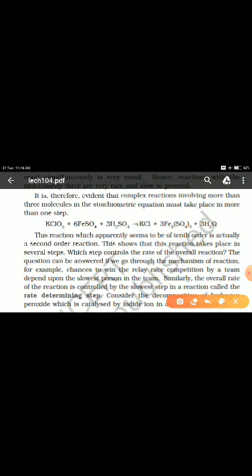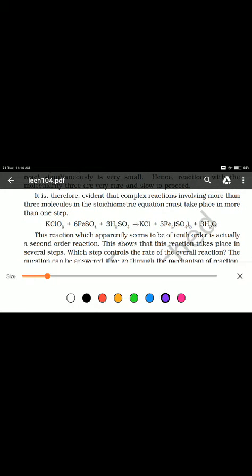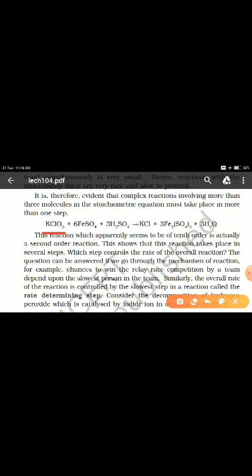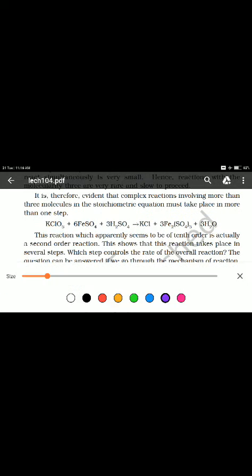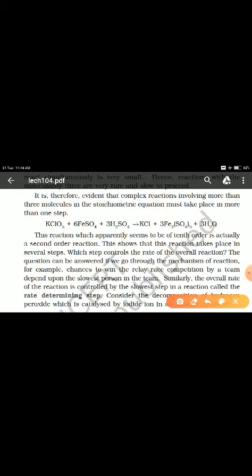It's an example where potassium chlorate mixes with iron sulfate and sulfuric acid, H2SO4. Iron sulfate, you can also term it as ferric or ferrous sulfate. We are getting here products by the name potassium chloride, ferric sulfate and water. What is the molecularity of this particular process?